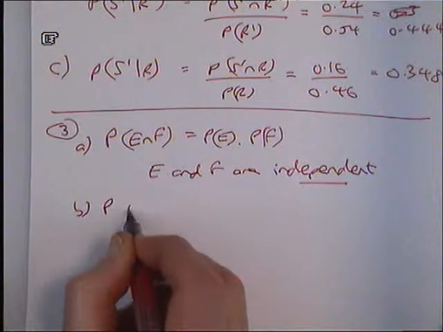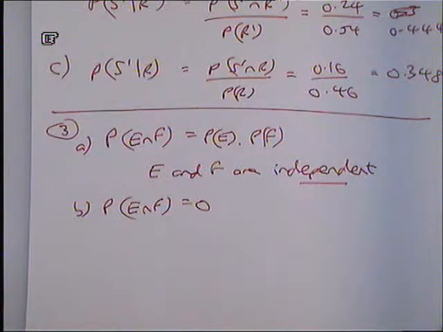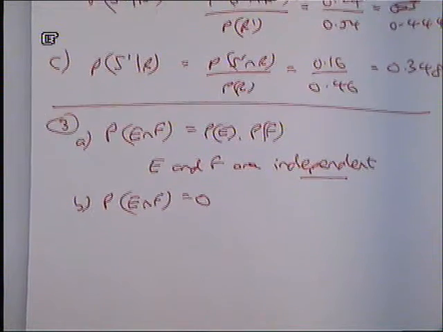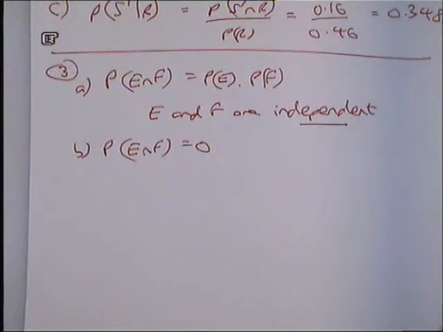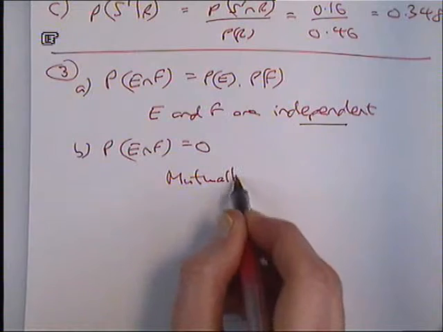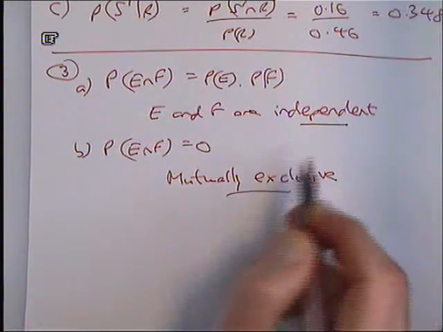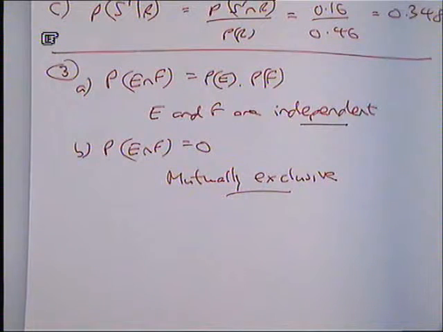B, so the probability of E and F was equal to 0. What does that mean in terms of Venn diagrams? They don't touch. Well, yeah, there's no overlap, okay? So you cannot be in E and F at the same time. What is the key phrase we use for that one? What were they looking for there? Mutually exclusive. Brilliant, yes. Can you have it if you were both happening at the same time for the first one? No, they would be looking specifically for that word independent, I'm afraid. Okay?